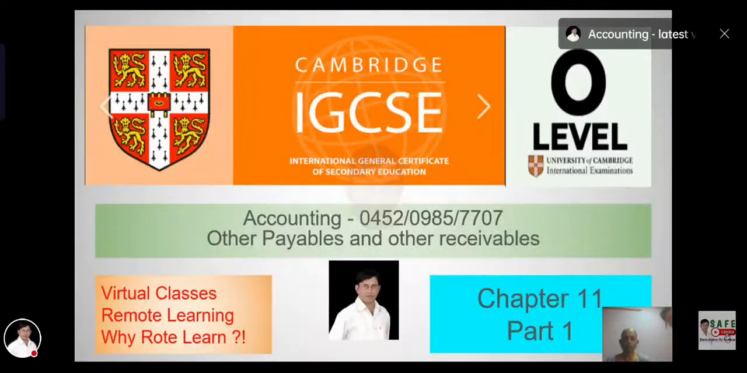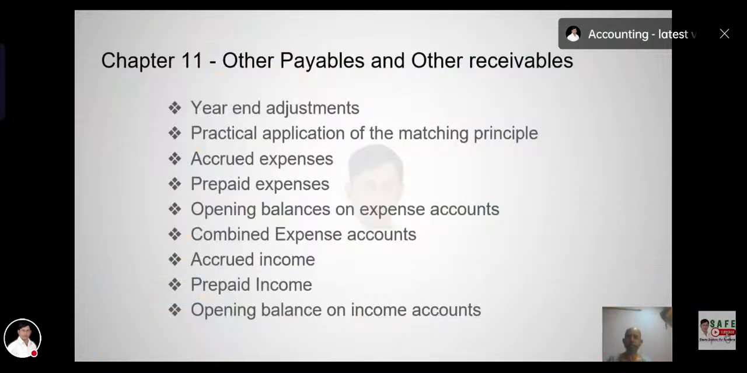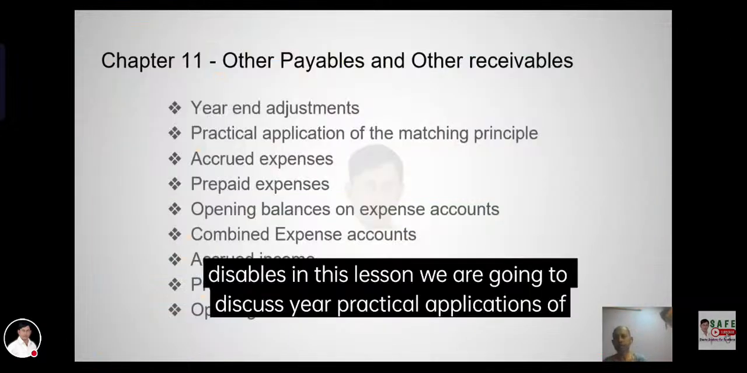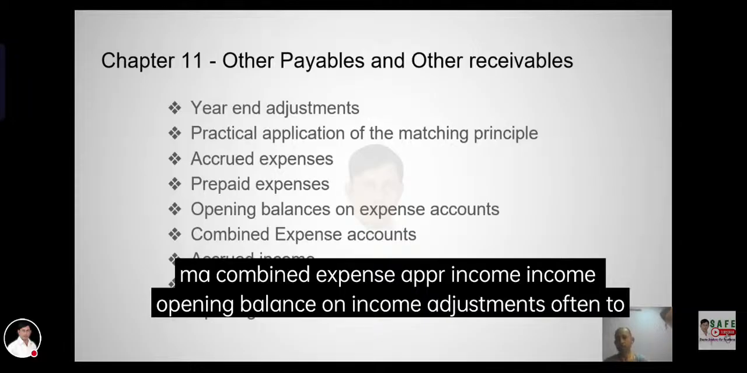Chapter 11, Part 1, Other Payables and Receivables. Other payables and receivables. In this lesson we are going to discuss theory and practical. Combined and complete balance.